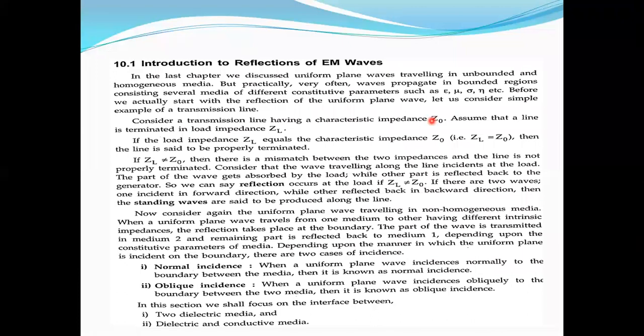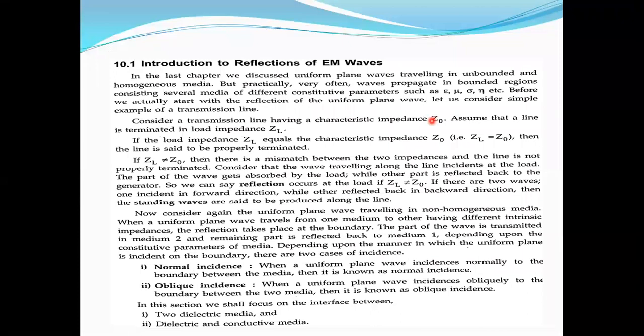Medium 1 has intrinsic impedance eta 1 and medium 2 has intrinsic impedance eta 2. Like a transmission line, if the two intrinsic impedances are the same, there is no reflection.